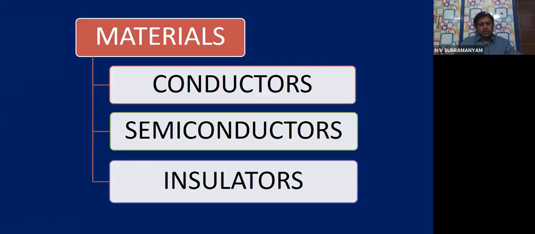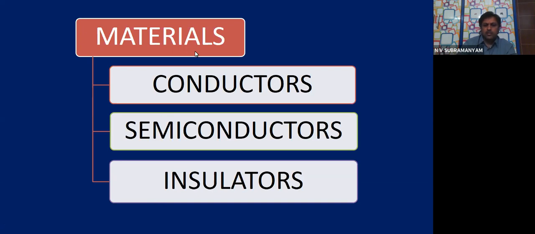So let us now start our topic. Are you ready, children? There is something coming up on your screen, very interesting, what everybody knows. Materials can be classified according to their electrical properties, that is conductivity, on the basis of conductors, semiconductors, insulators. This you studied in your school level already. So we are starting today's lesson with something which you already know.